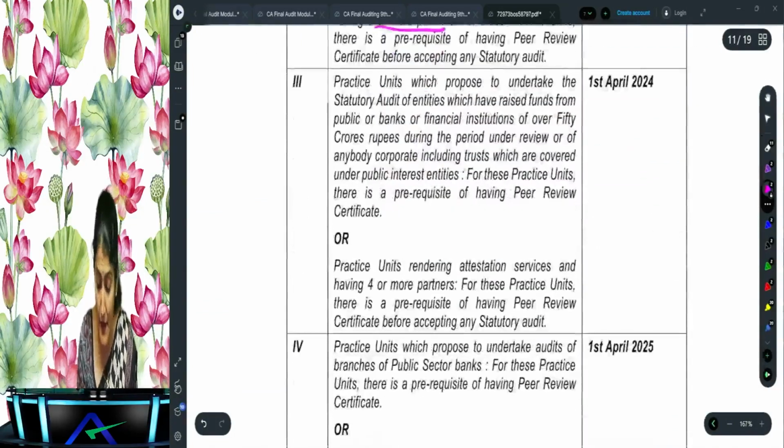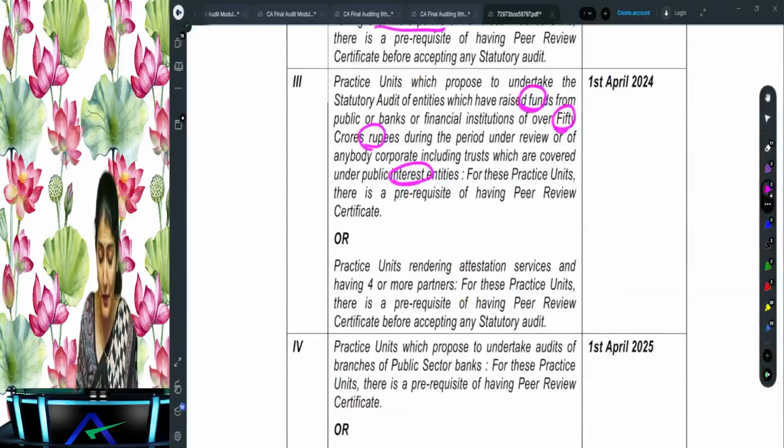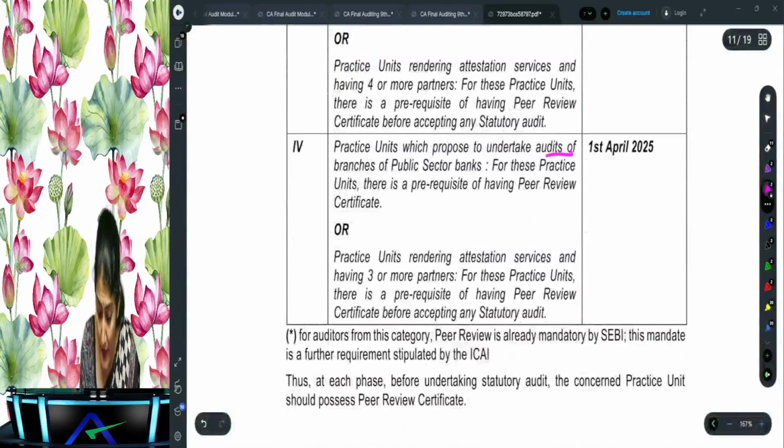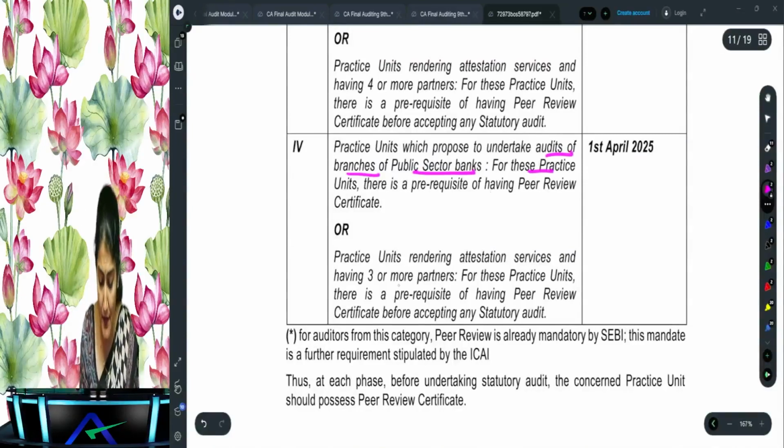Then what is Phase 3? Which has raised funds of more than 50 crore, or which is a public interest entity, or having 4 or more partners. Then it comes under Phase 3. And if you are doing the audit of the branches of the public sector banks, or your practice unit is having 3 or more partners, then you come under Phase 4.